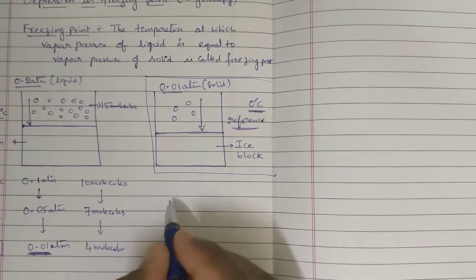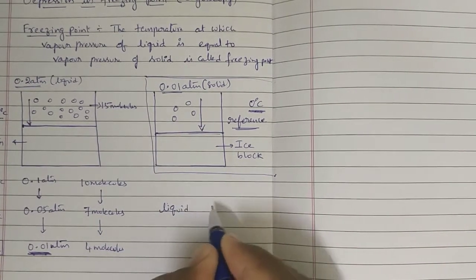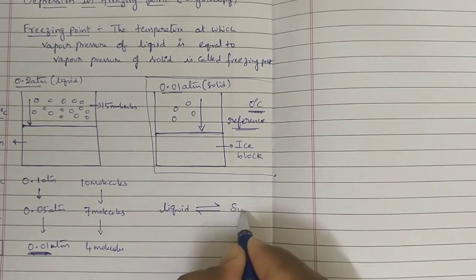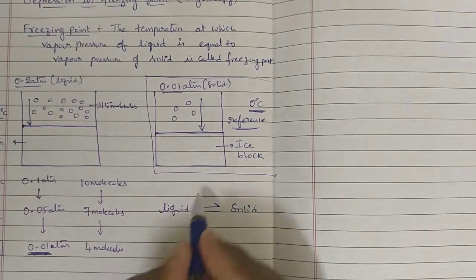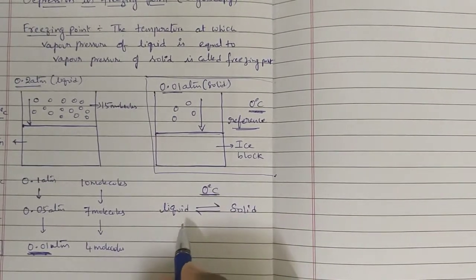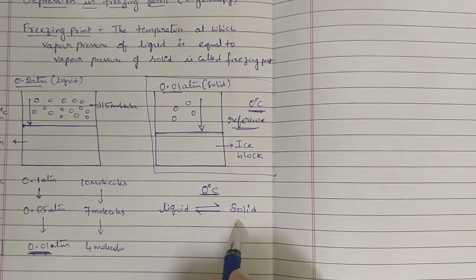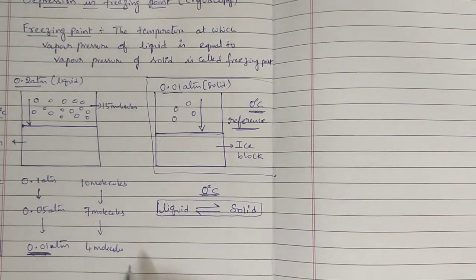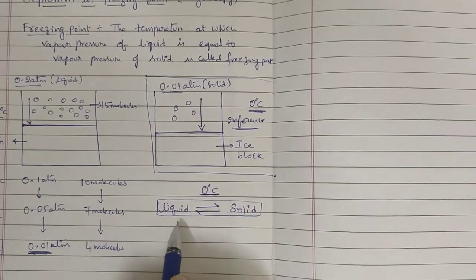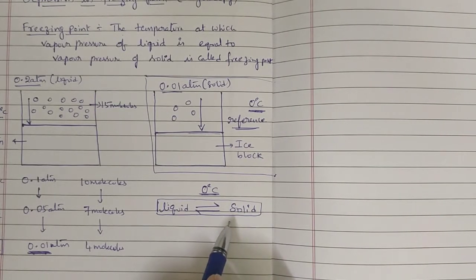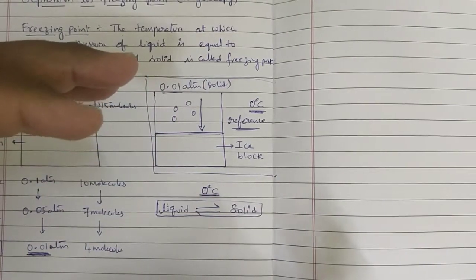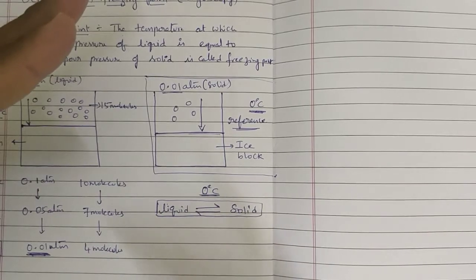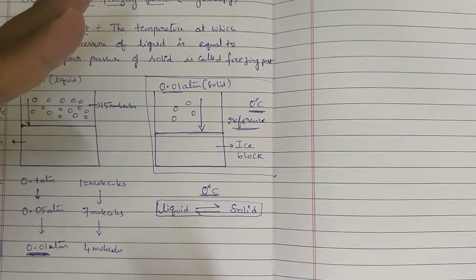At freezing point, all the liquid molecules have such capacity to be converted to solid. So at 0 degree centigrade, both states happen in equilibrium. Liquid and solid both are in equilibrium. Even though all molecules of liquid have such capacity to be converted to solid, only some molecules are converted to solid and some molecules are present in the form of liquid. But those liquid molecules have such lower energy, they have such capacity to be converted to solid.